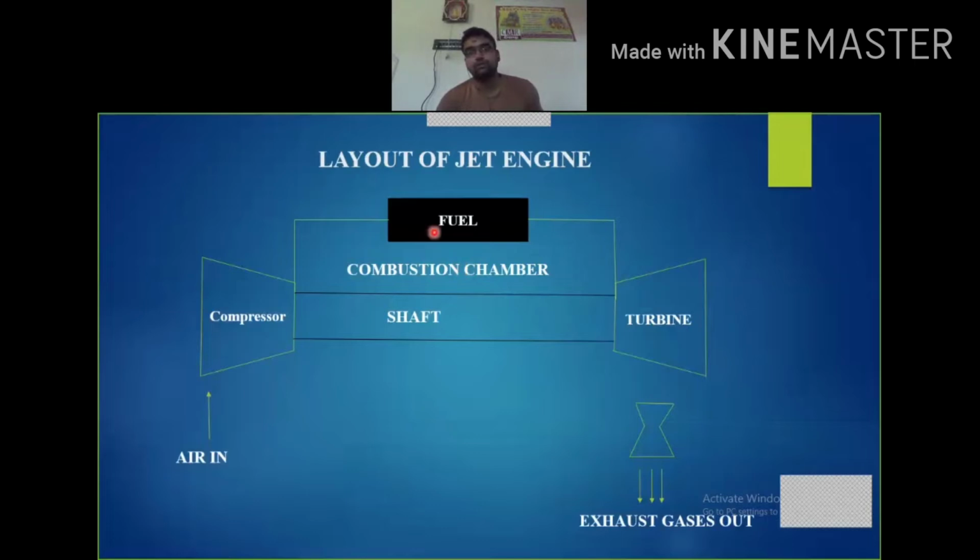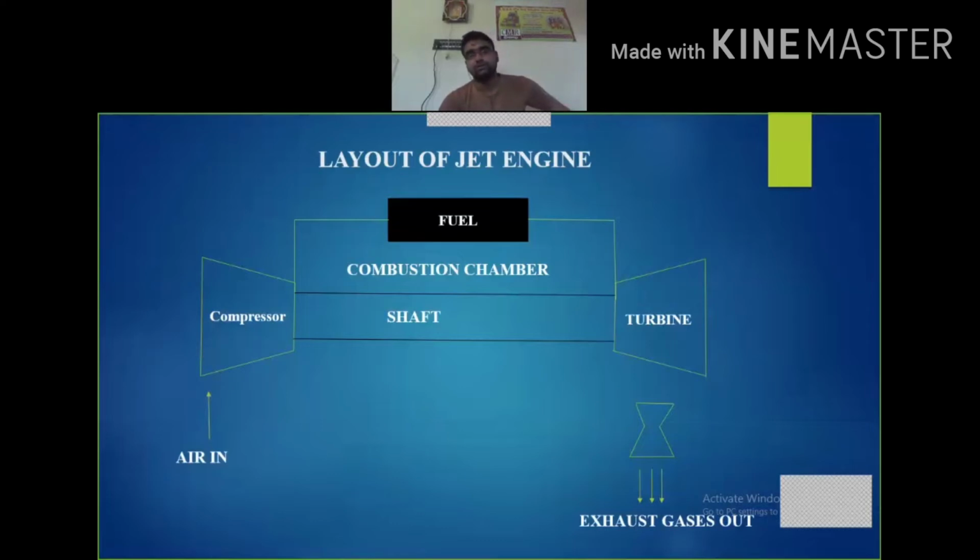So this is the fuel from where the fuel is supplied. Over 20 nozzles are present here to supply the fuel continuously into the combustion chamber for continuous combustion. And this is the turbine, where the hot gas starts expanding through the turbine blades and energy is produced. Some of the energy is further transmitted to the compressor as well as to the fan, which will be present here in front of the propulsion unit.